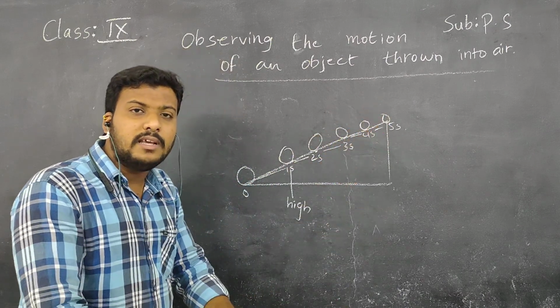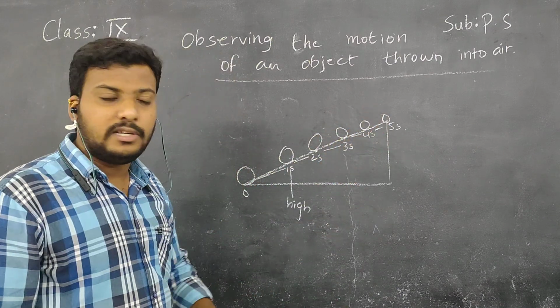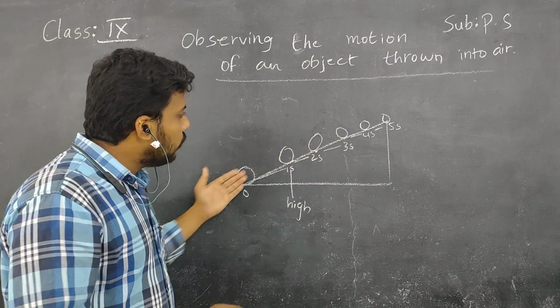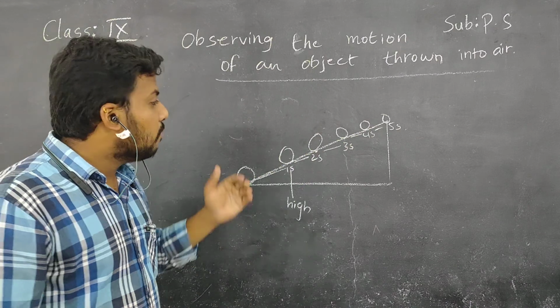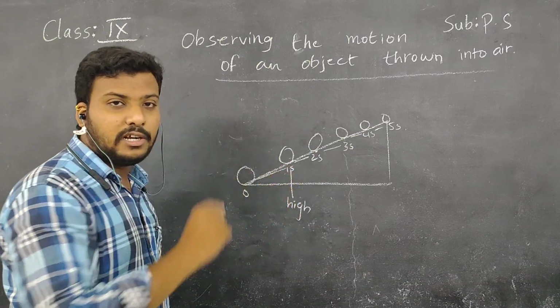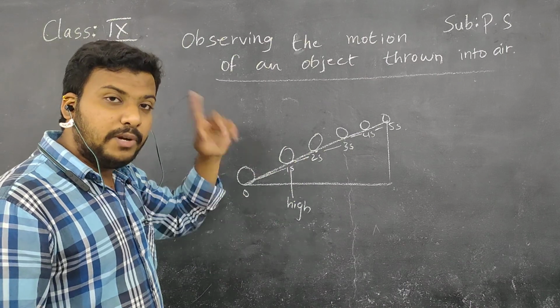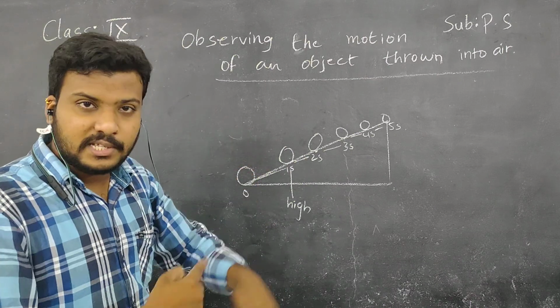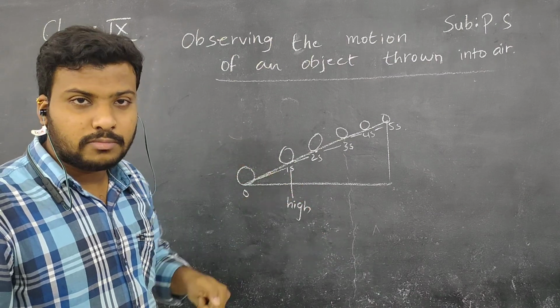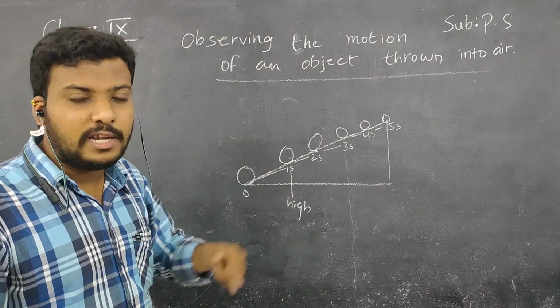What happened here? Again, in this activity also, the direction of motion is the same. It is going towards the top of the inclined plane. But the only thing is its speed changes at regular intervals. Understand, children? In the previous case, the speed increases because it is going down the inclined plane.